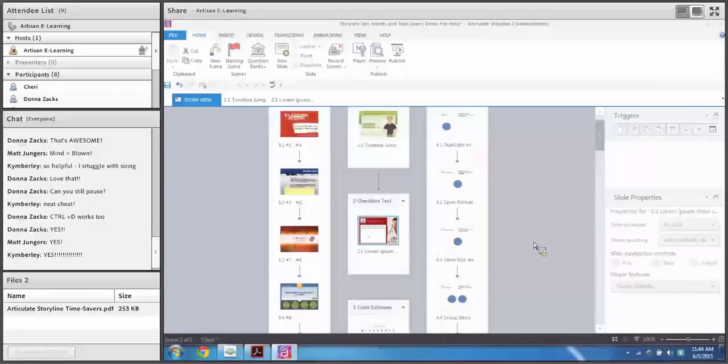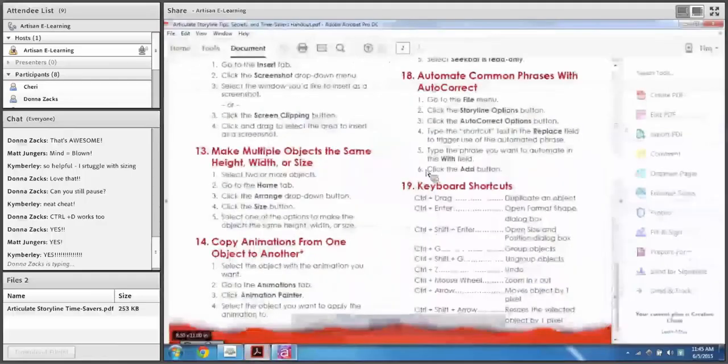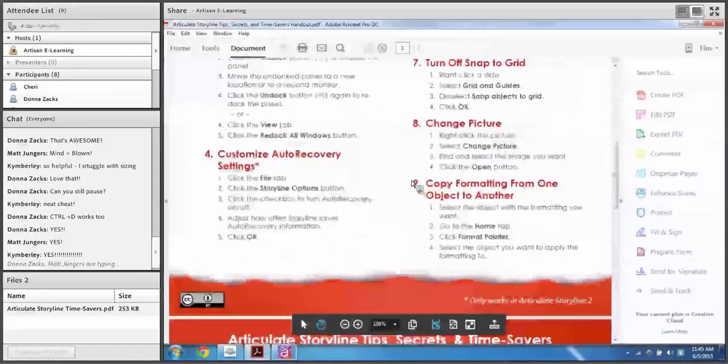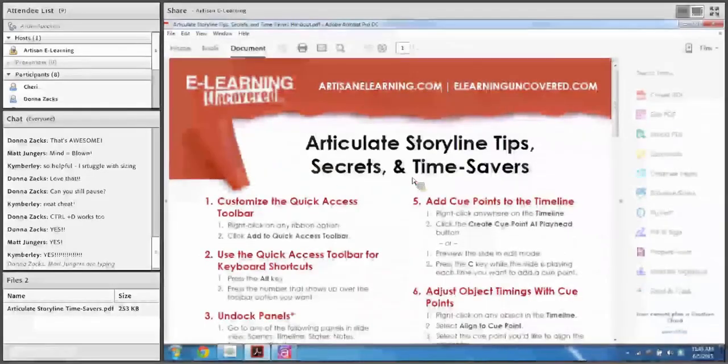And that's my presentation. Those are my keyboard shortcuts, or all my time savers and tips and tricks. Any questions? Anything that you have questions about with Storyline? We still have about 15 minutes left, so if there's anything specific you want to ask or see, let me know. And of course, this PDF, you can download from the Files pod in Adobe Connect. I hope you all walked away learning at least one new thing, if not more than one.